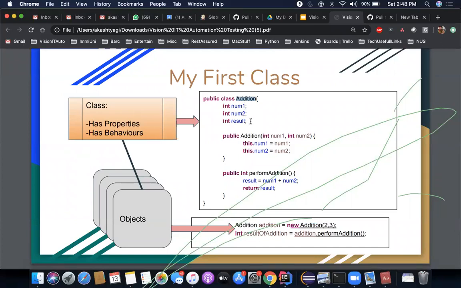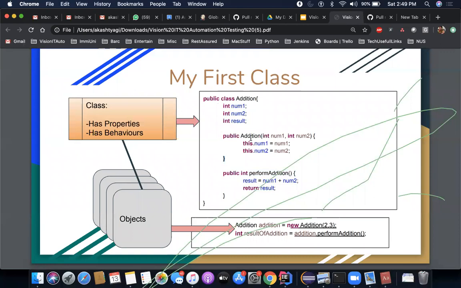One is the name of the class, then you need to have the name of the attributes or the properties or state, and this is your method, right? Or you can also say it's a behavior. Now there is one special method available here, which is this one. This is called a constructor, right?